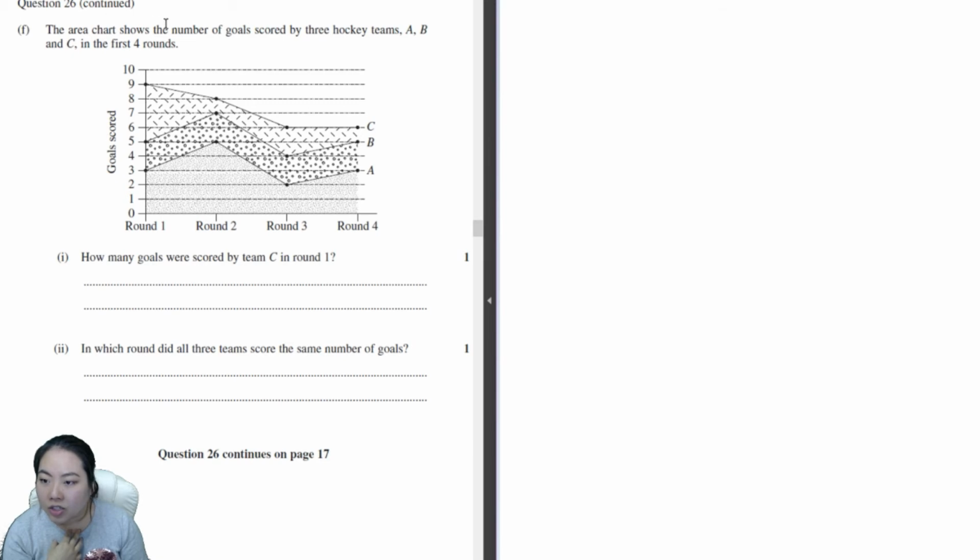26F. The area chart shows the number of goals scored by 3 hockey teams A, B, and C in the first 4 rounds. How many goals were scored by Team C in round 1? Round 1, they scored 4 goals. So I'm just going to write this down. This is F1. They scored 4 goals for Team C, because 1, 2, 3, 4, yeah.